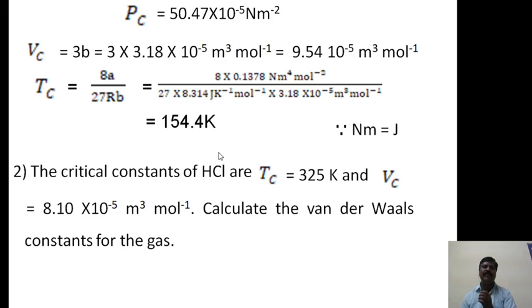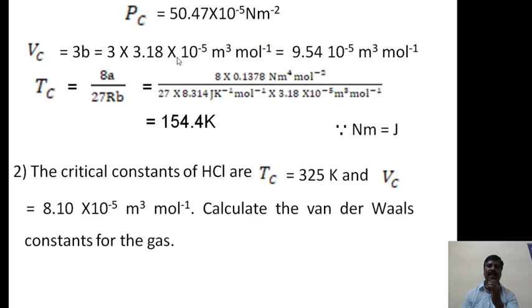Therefore we will get 50.47 into 10 raised to minus 5 Newton per meter square. Again from that we can calculate Vc. The value of Vc is equal to 3B. Therefore 3 into the B value, 3.18 into 10 raised to minus 5 meter cube per mole.